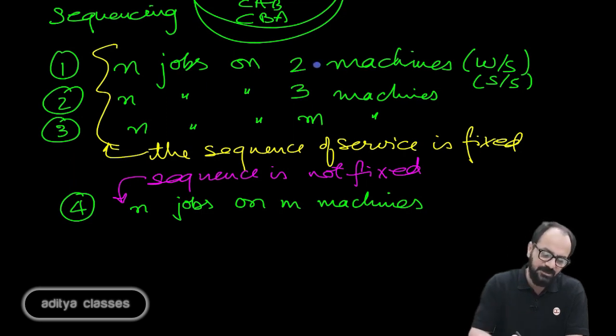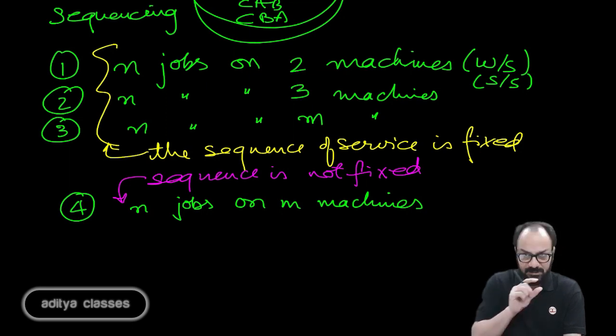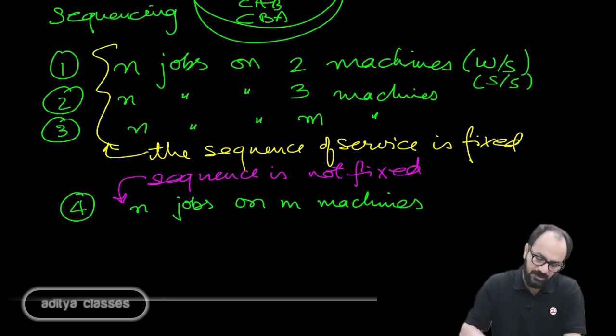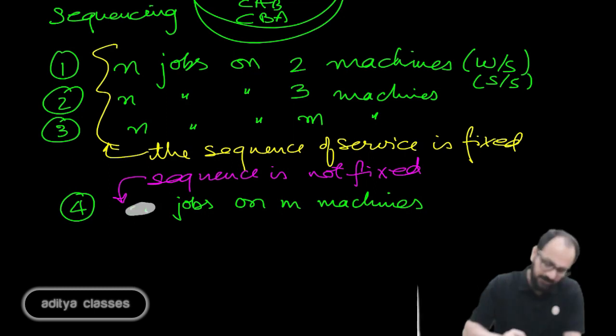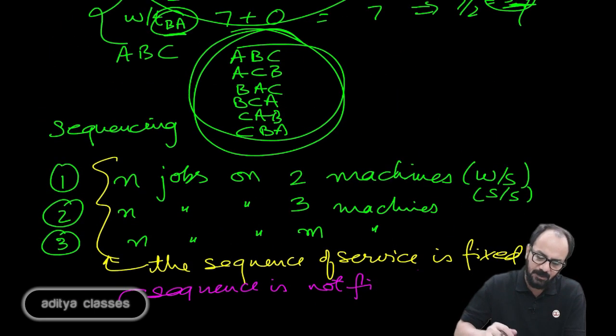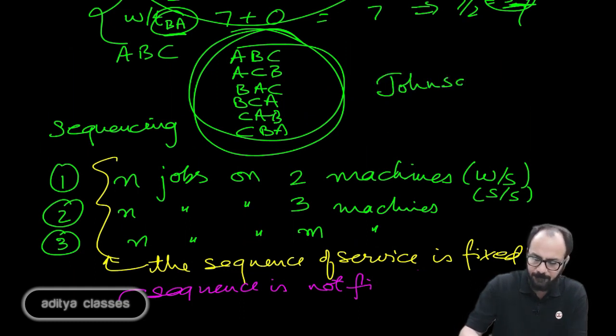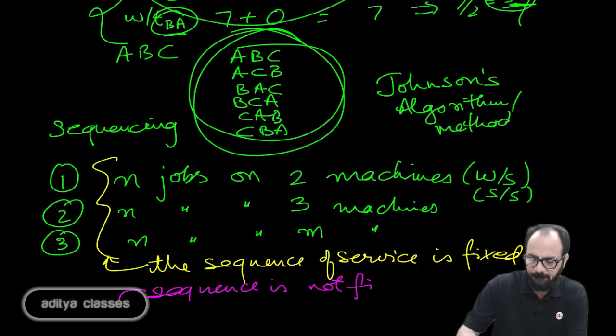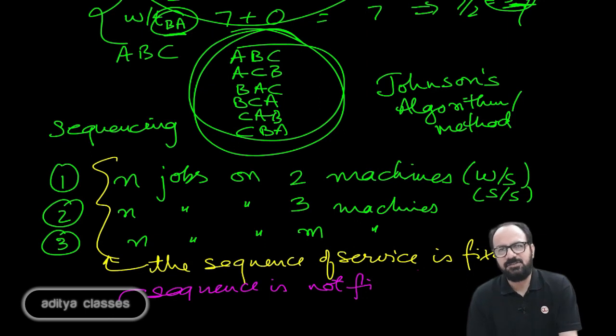Fine. So sequencing of n jobs on 2 machines, sequencing of n jobs on 3 machines, sequencing of n jobs on m machines when the sequence is fixed. And when the sequence changes, it will not be n jobs on m machines, rather it will be 2 jobs on m machines. So this is what we will be trying to see, and the method that we will be using would be Johnson's algorithm or Johnson's method for sequencing.